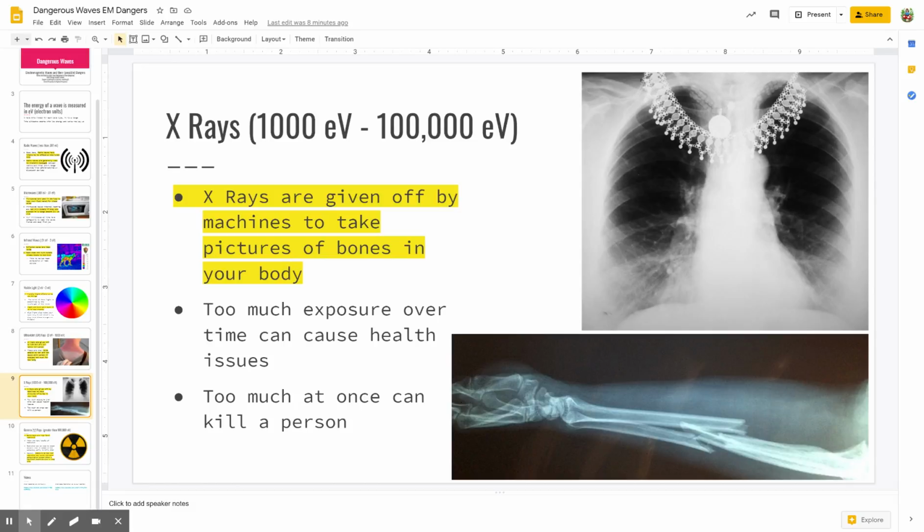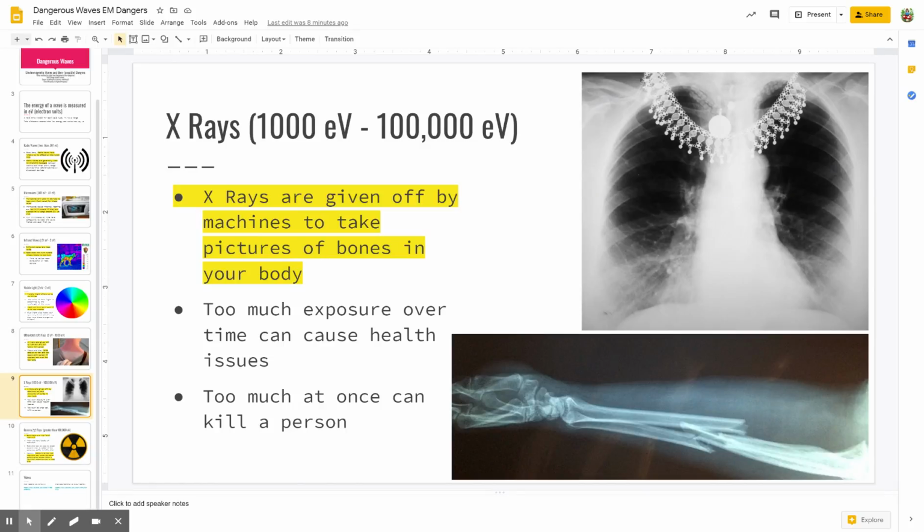So that's why they deliberately put that button to take the x-ray outside of that room. And that's also why, if you've ever been to the dentist, they put that metal, almost like a bib over you, to keep the rest of your body safe from the x-rays. Now, that's not saying that getting an x-ray at the dentist is bad. They're just trying to protect you as much as they can.